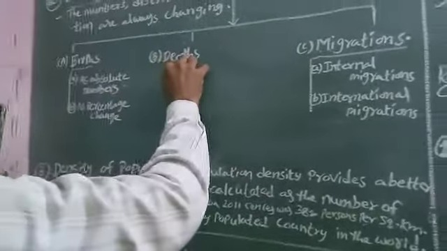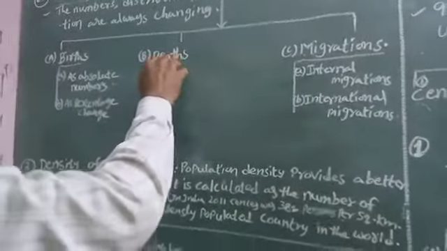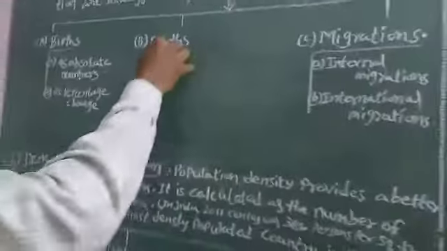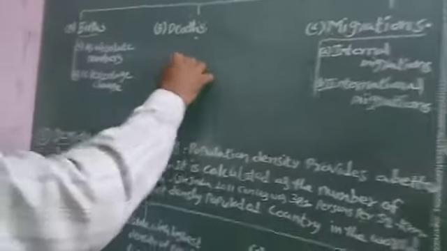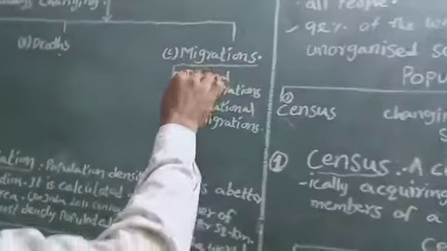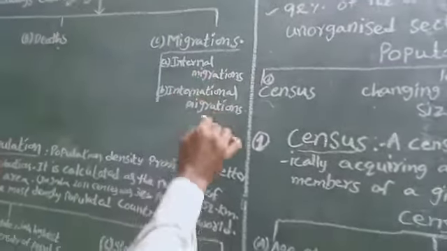Next, deaths. Somebody has been affected by COVID-19. Here the deaths calculation includes both epidemic and normal deaths. Next, migrations. There are two types of migrations: internal migration and international migration.